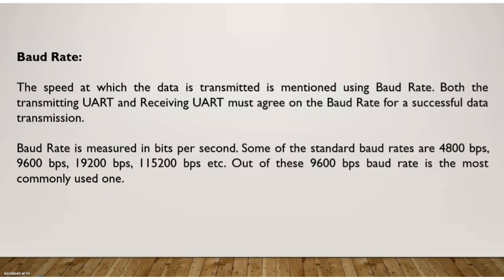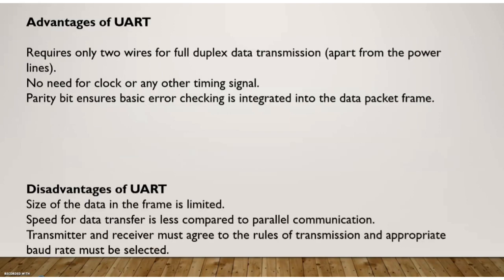Okay. The various baud rates permitted for UART transmission are 4800 bits per second, 9600, and so on. Next, the last point we are going to discuss is the advantages and disadvantages of UART. The advantage is that it requires only 2 wires for full duplex transmission. For every end, we keep a UART, and for every UART there is a transmission line and a reception line. With the help of these 2 lines, we can have full duplex transmission.